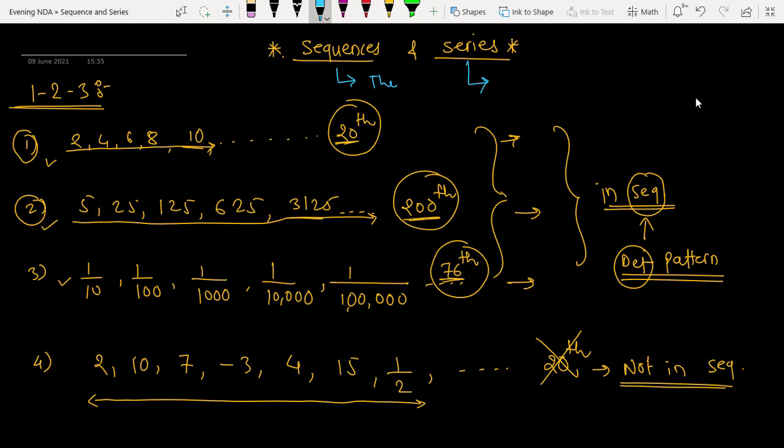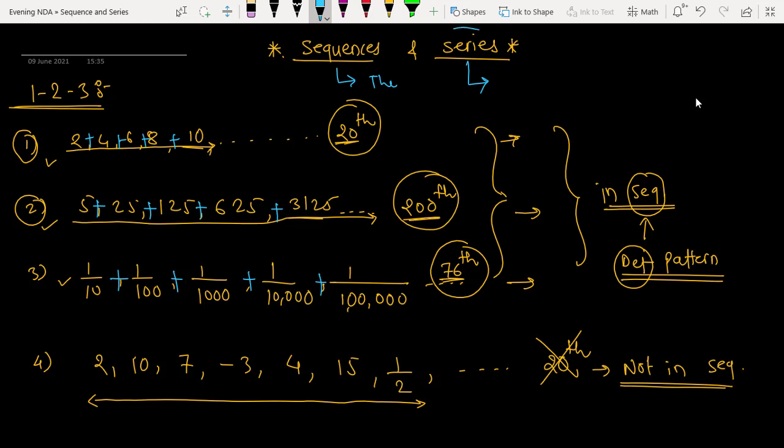If these are in the sequence, just add these numbers. It becomes your series. That's it. You add these numbers, it becomes your series. So in a sequence, the numbers are separated by commas. In the series, the numbers are separated by the plus sign. Is this okay everyone? Nothing more than that.